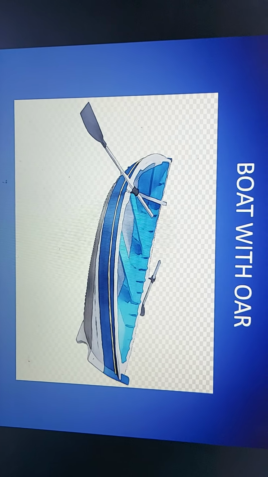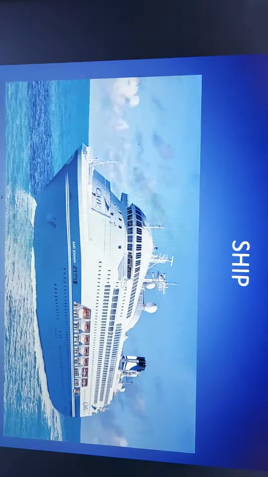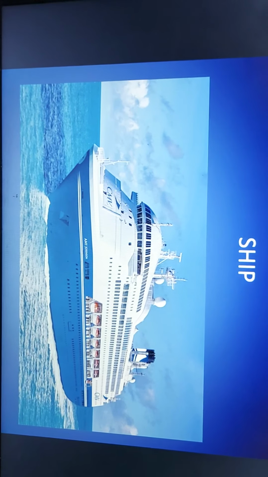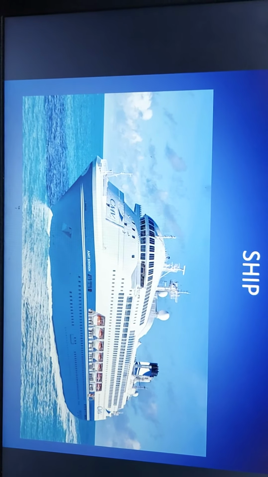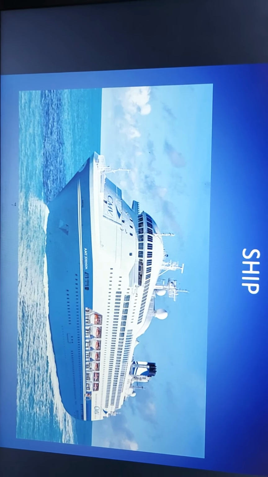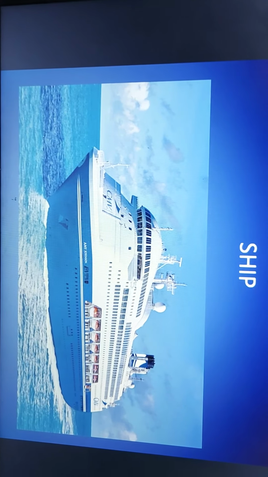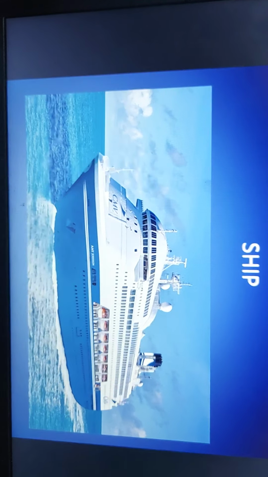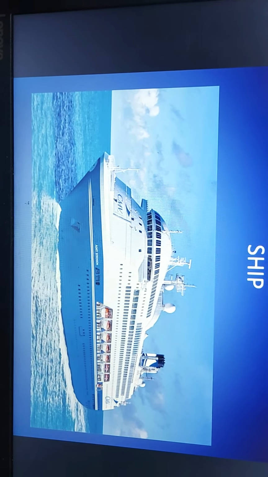Now what is this? This is a ship, and it is very big. So many people can sit and can go from one place to another.